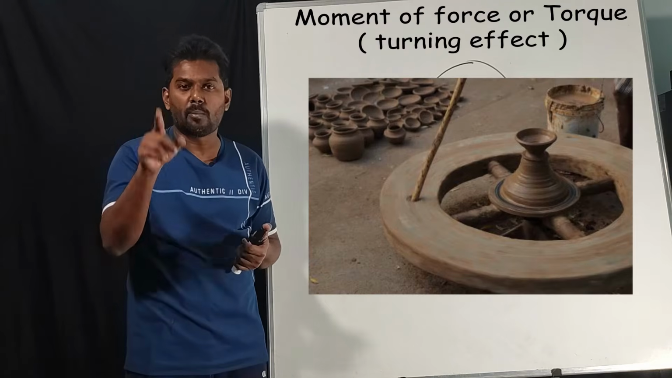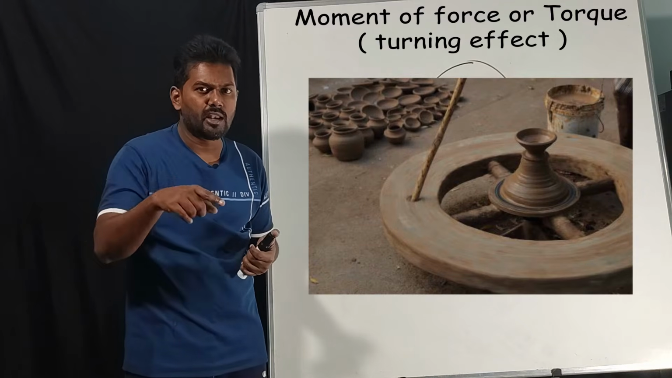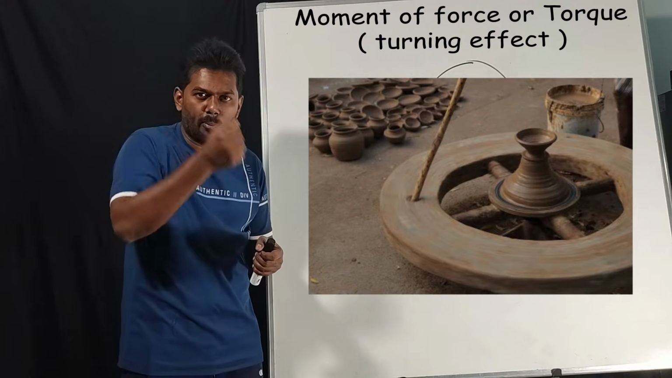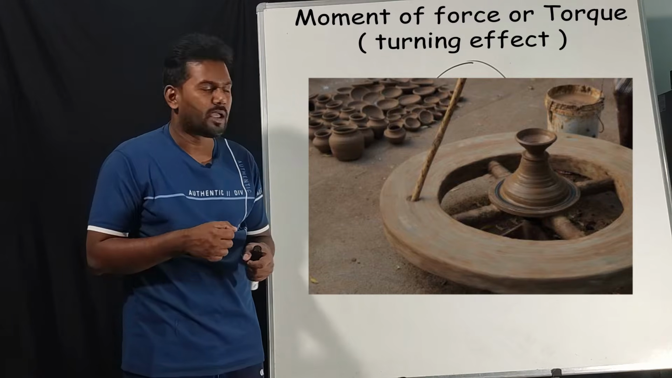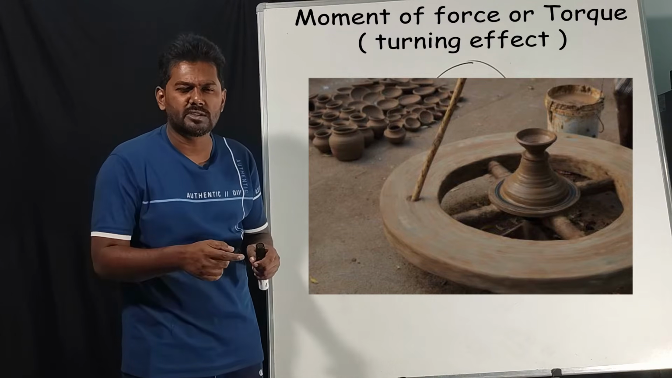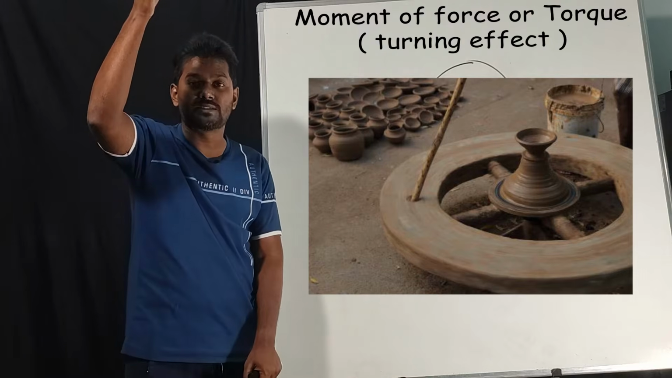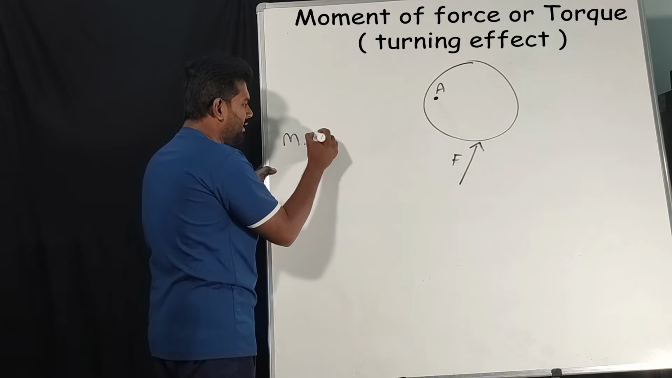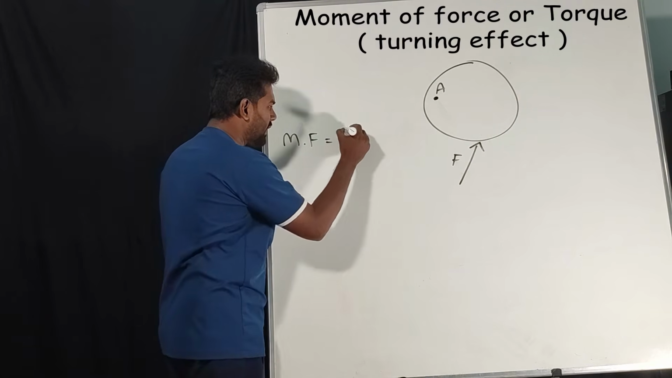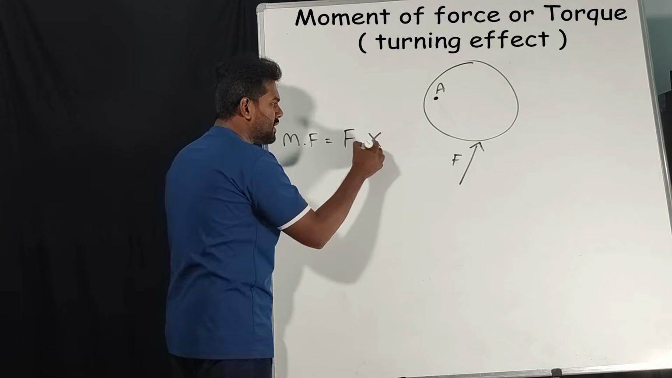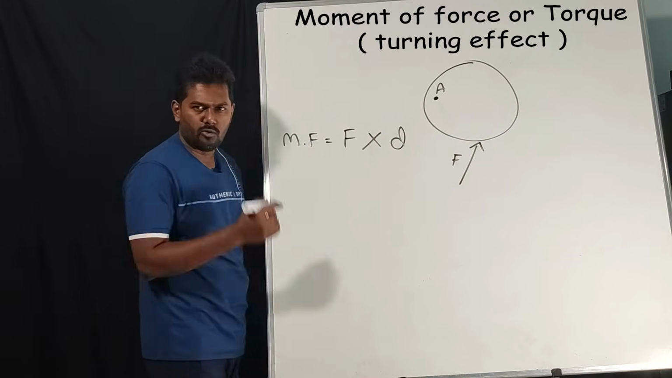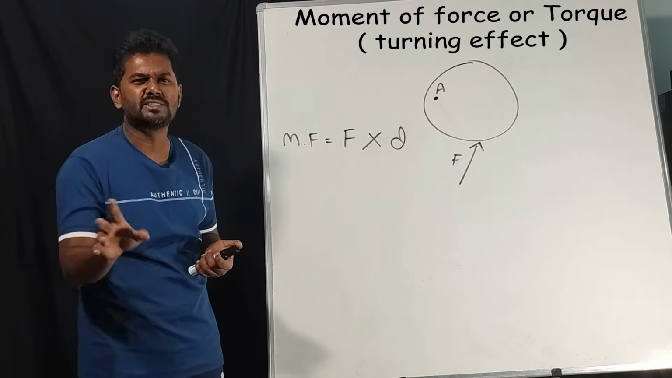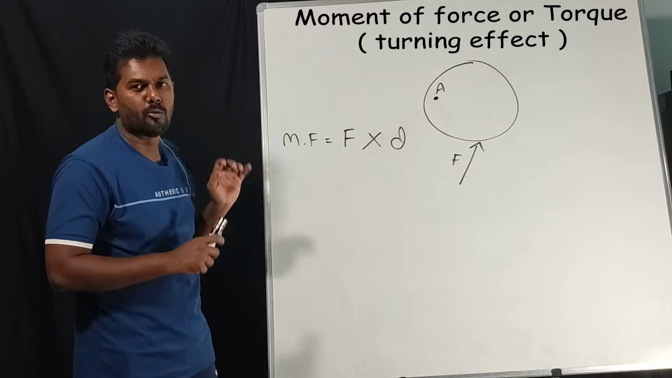In olden days, the potter used to rotate the potter's wheel using a stick. So there was a pivot point. On that pivot point, if you apply a force, it will start rotating. That is nothing but force. What about the perpendicular distance? The stick. How long is the stick? That is important. So moment of force depends upon two things: force and perpendicular distance.